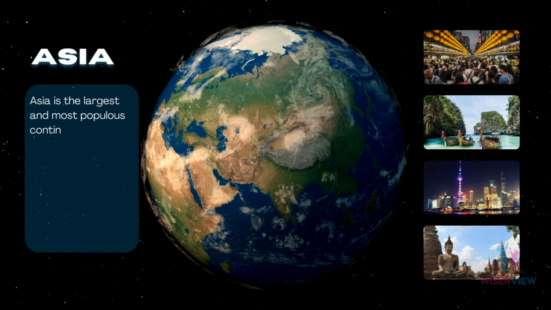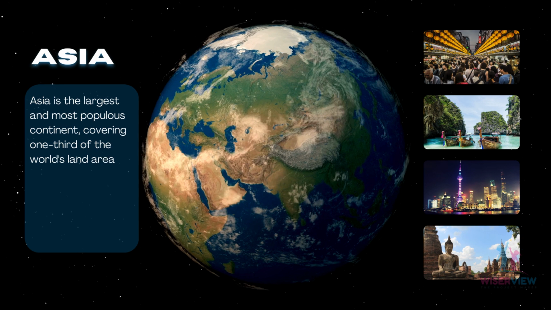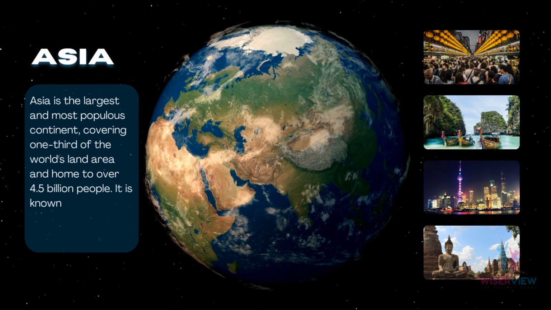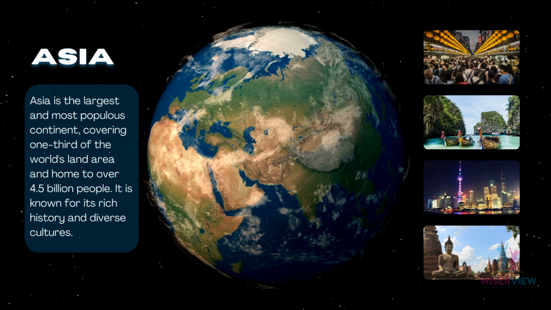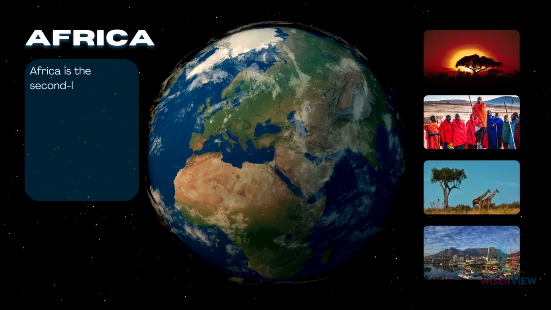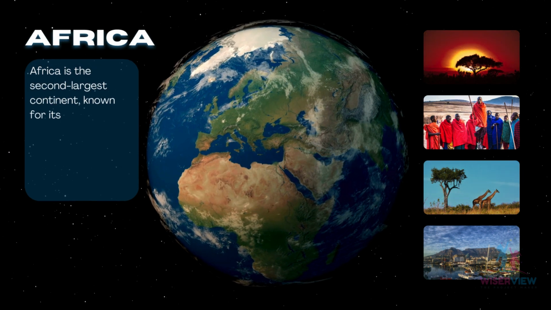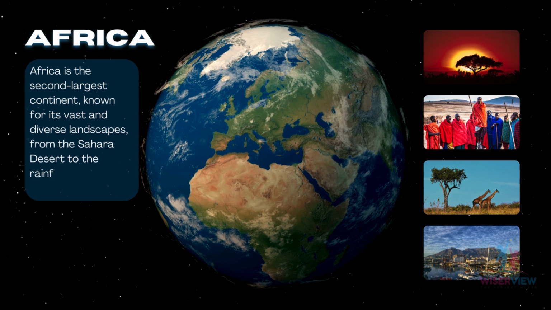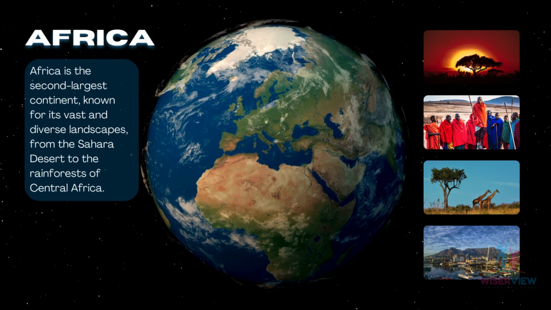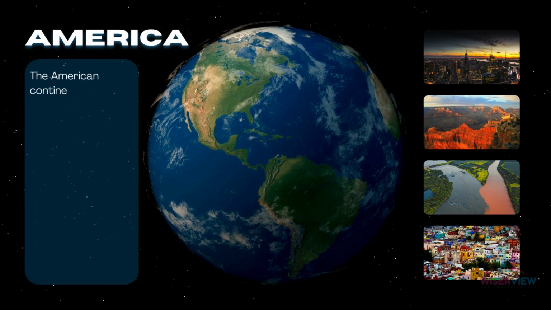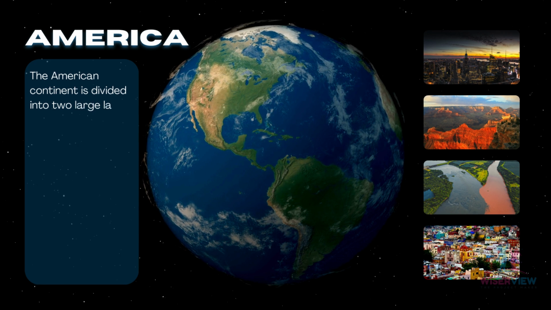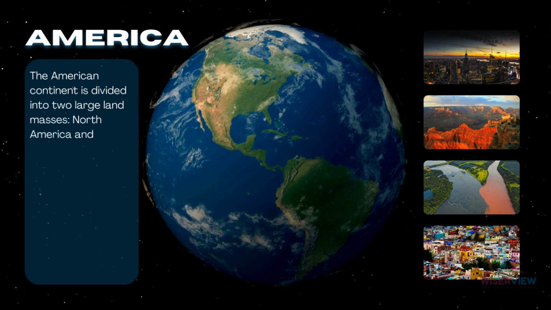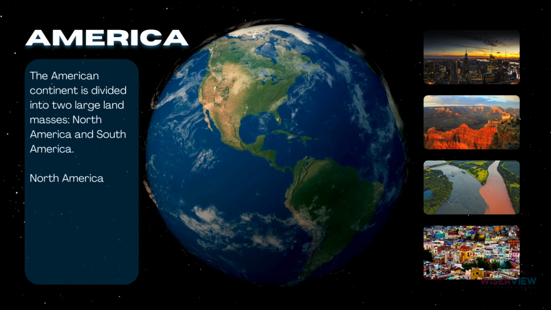Asia. Asia is the largest and most populous continent, covering 1/3 of the world's land area. Africa. It is the second largest continent, with vast and diverse landscapes, from the Sahara Desert to the rainforests of Central Africa. The American continent is divided into two large land masses, North America and South America.